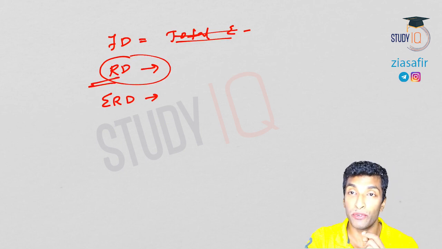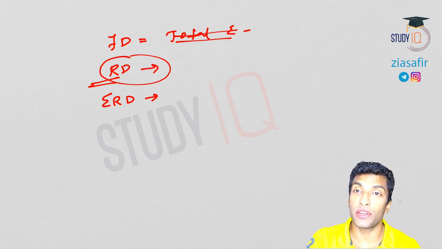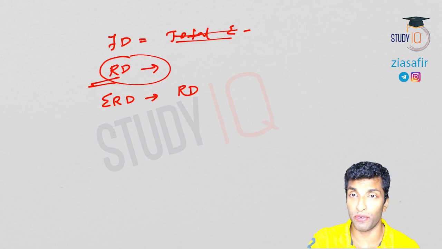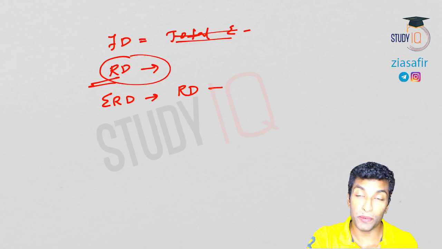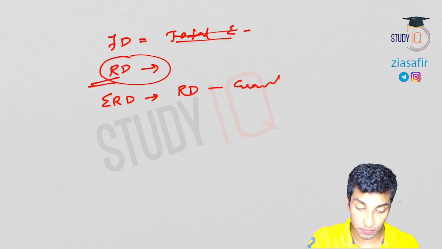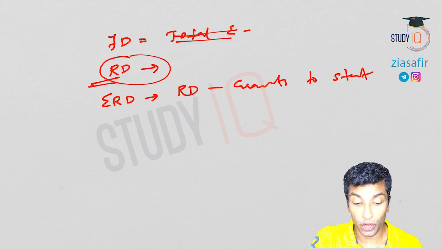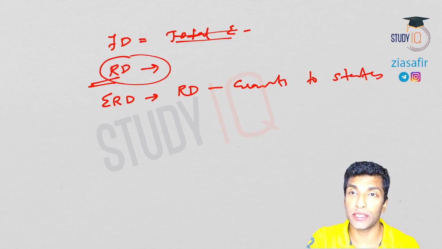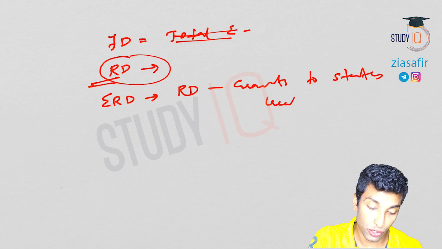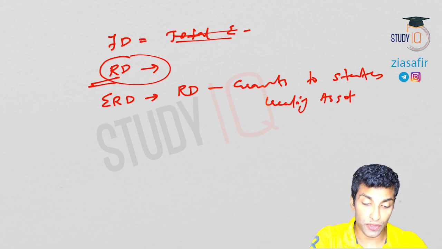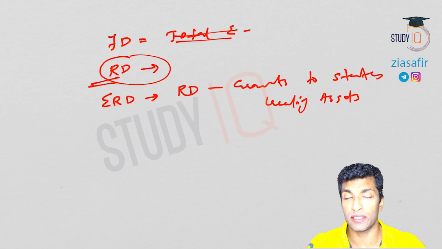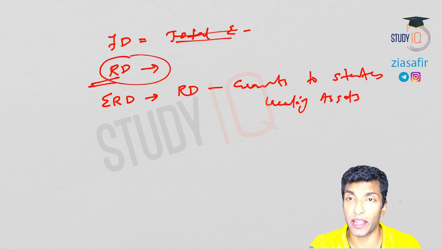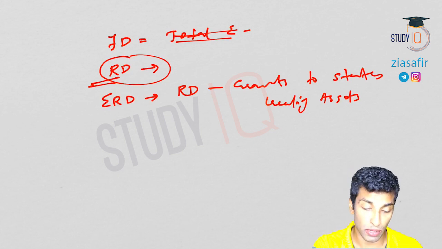So what you will do is, if the state used that grant to create assets, then for effective revenue deficit, in the revenue deficit that you have measured, where these grants are also incorporated, you subtract those grants. Not all grants to states, only the grants to states which are used for creating assets. If there is an increase in assets, that could be subtracted because that is a capital expenditure. That should not come under revenue deficit. I hope you understood.